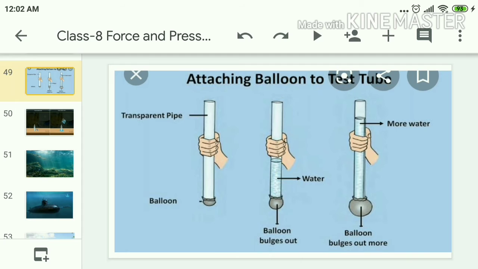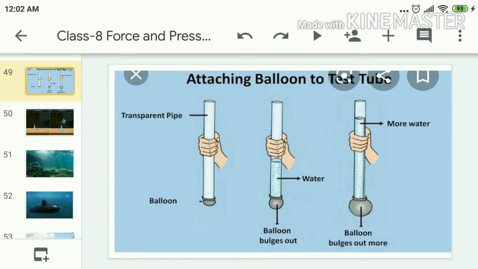Till now we observed different activities which show that water exerts pressure. So in the first activity, what do you understand? Initially, if the water level is less, you may observe the balloon bulges less. If you pour more water, the balloon bulges more. Then what does it mean? That means as the depth of water increases, the bulging of the balloon increases. That means as depth increases, pressure increases.